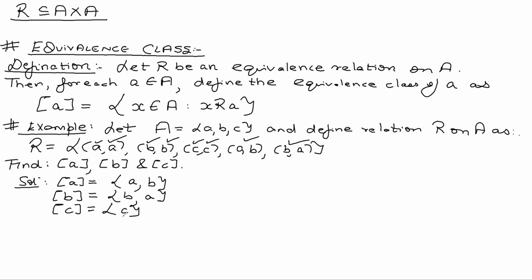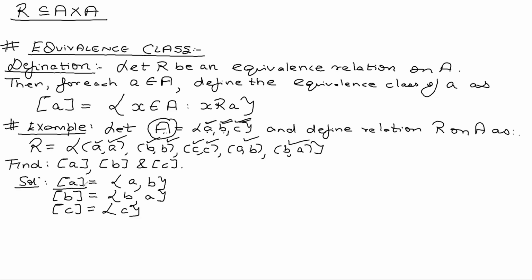Excuse me, sir. Sir, in the definition, you have written that equivalence class of A is equal to the set of X belongs to A. So, sir, in this, what is X? So when I talk about X, X can be either A or B or C because A, B and C all belong to A. That means X can take the value either A or B or C. What will the equivalence class of A be?